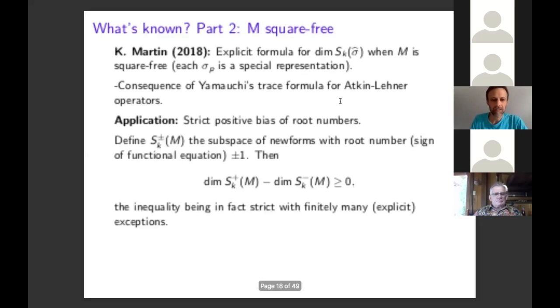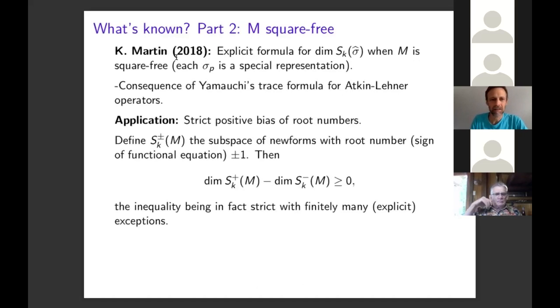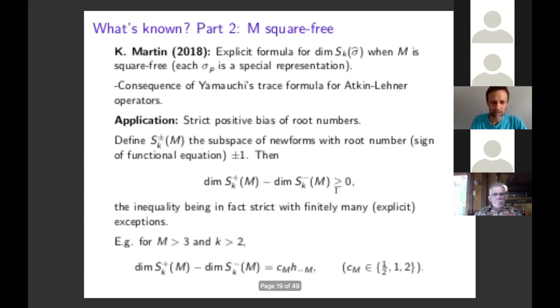I just want to mention an interesting application or observation that Kimball Martin made as a result of his formula. If we denote by S_K^+(M) or S_K^-(M) the subspace of new forms with root number plus or minus 1, so that's the sign of the functional equation in this case when the central character is trivial, then you can add up the dimensions of these larger subspaces and look at the difference. And it's always greater than or equal to 0. In fact, it's strictly greater than 0 with finitely many exceptions.